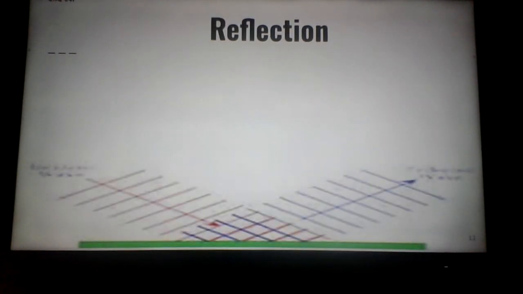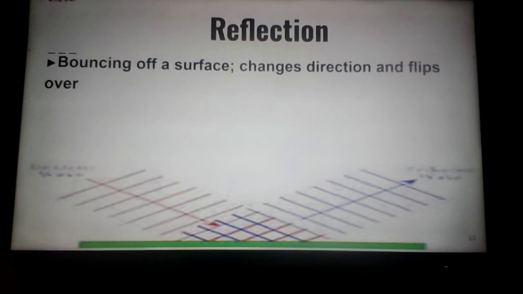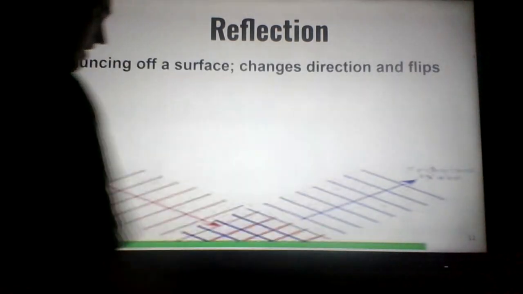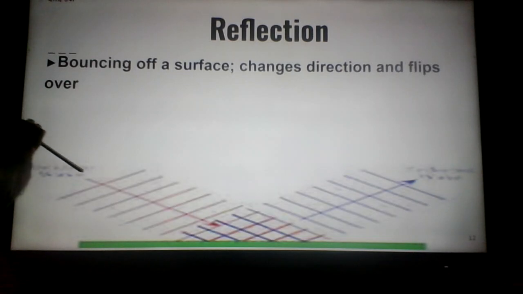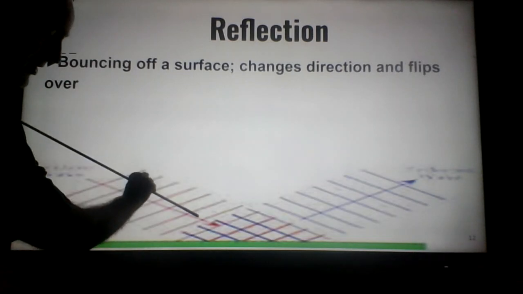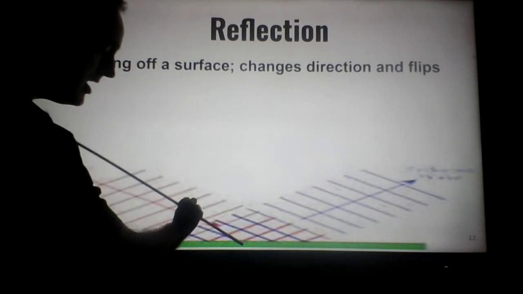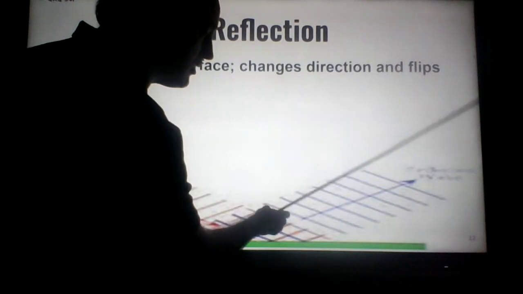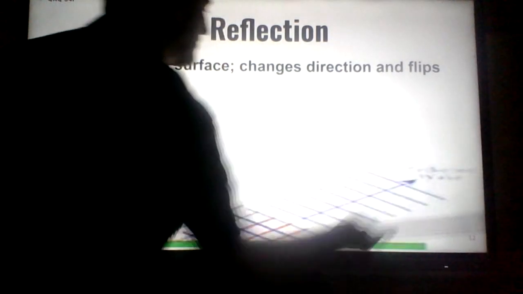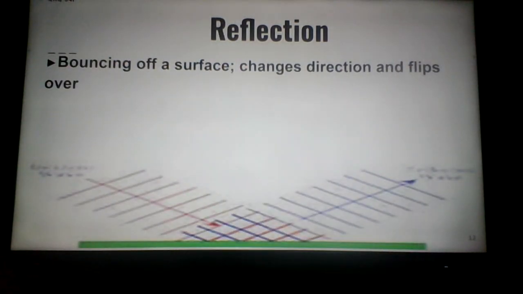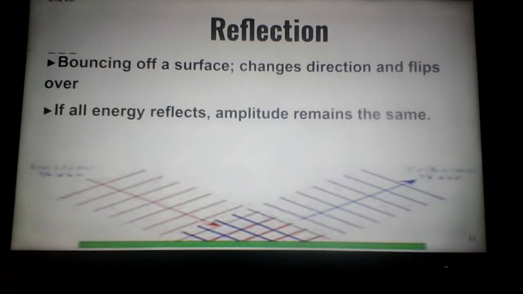Okay, reflection. Watch this. Reflection means bouncing off a surface. Now, not just like this and bounce up. What happens here is the wave comes into the surface. The green is the surface, and it hits and flips over and then comes off the surface. Now, of course, much faster than what I just showed you. If all the energy reflects, the amplitude is going to remain the same.